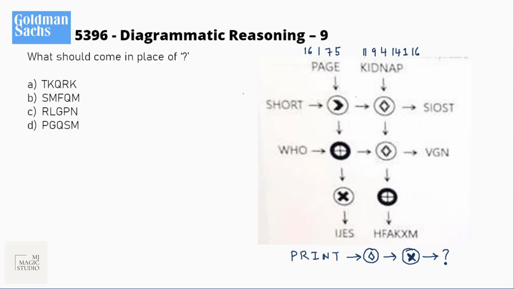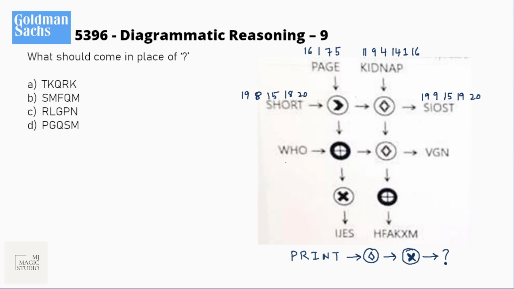Short: 19, H is 8, O 15, R 18 and T 20. This will become 19, 9, 15, 19 and then 20.